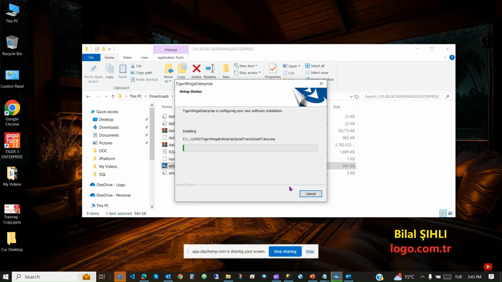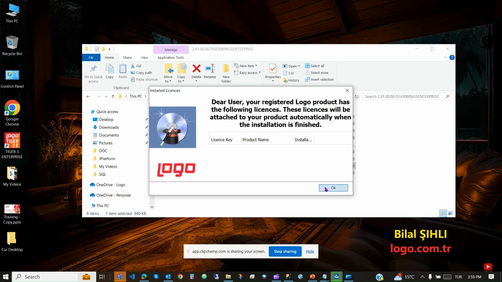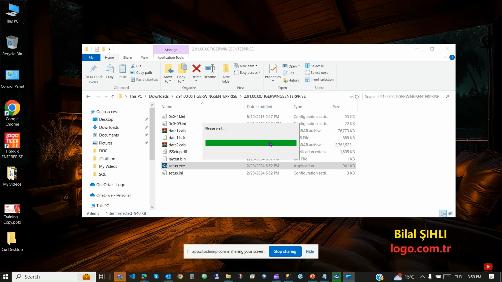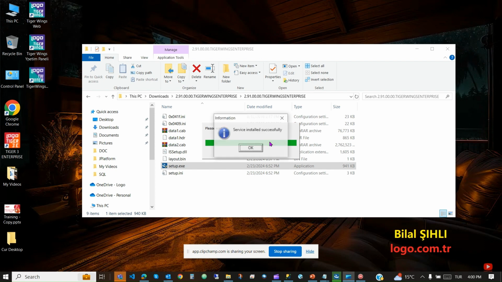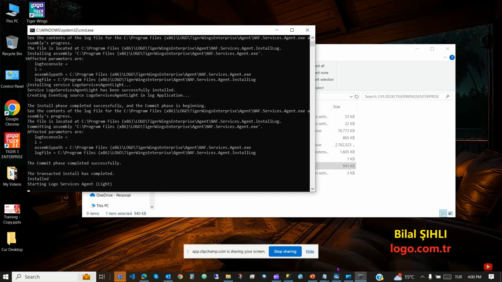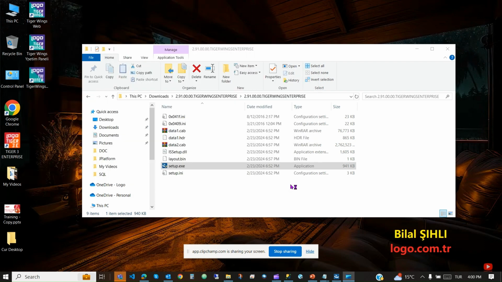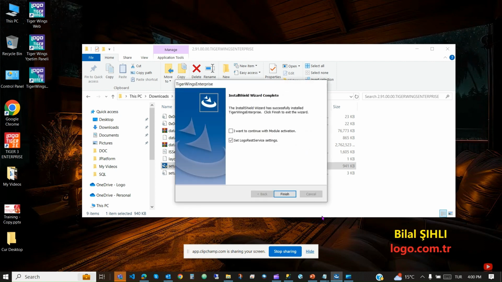Then the installation will start. Let us wait some time till it is finished. In this step, we see the service is installed. Press OK. As a last step, press Finish.